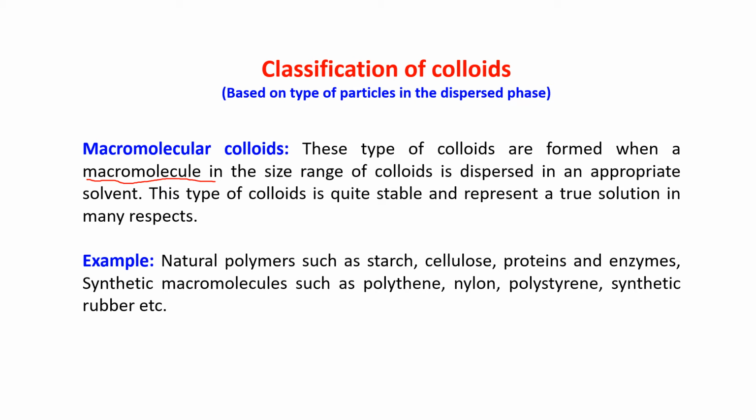This type of colloid is quite stable and represents a true solution in many respects. Okay. For example, natural polymers such as starch, cellulose, proteins and enzymes, and synthetic macromolecules such as polythene, nylon, polystyrene, synthetic rubber, etc. They are known as macromolecular colloids.